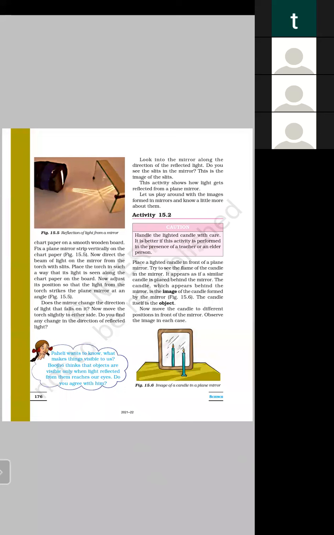Let us play around with the image formed in the mirror and know a little more about it. So now we are going to discuss object and image. An object is anything that is placed in front of the mirror, and the image is what we are seeing in the mirror.